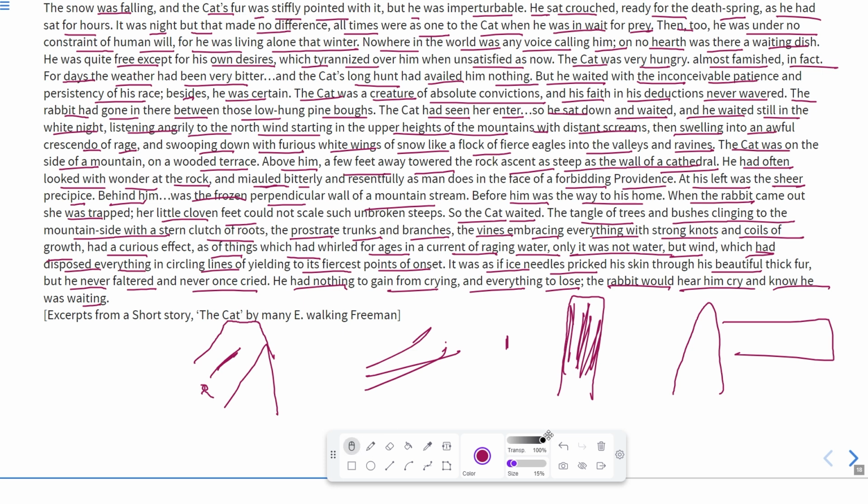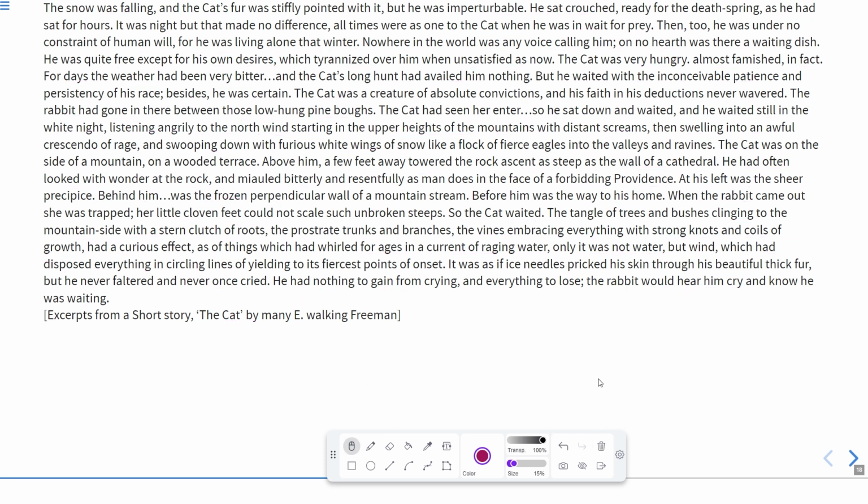Okay, so this was the paragraph, the narrative description of a situation, or the descriptive story about a cat who is sitting on the mountain side on the wooden terrace, and it was bitter cold. The weather was bitter. It means it was very cold, and the cat was very hungry, extremely hungry, and he was just waiting for the prey. Though he was struggling with the cold and also the snow, which made his fur pointed and needles like piercing his body. Okay, or penetrating his body.